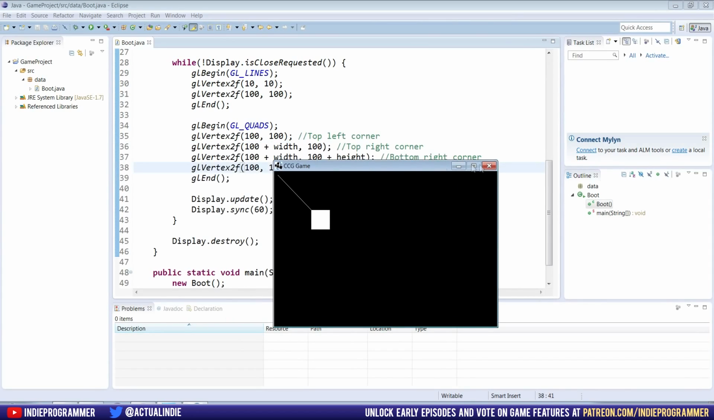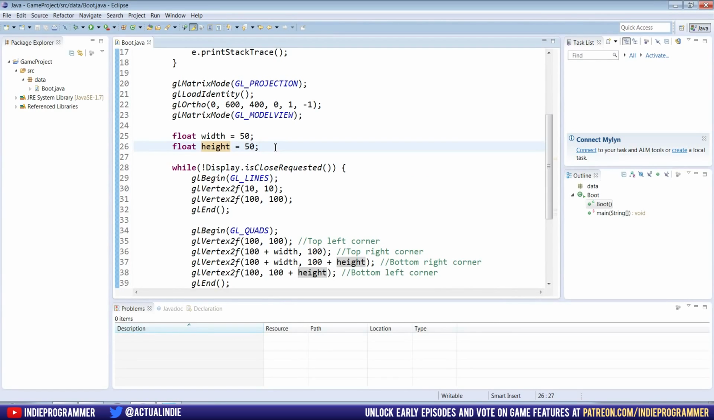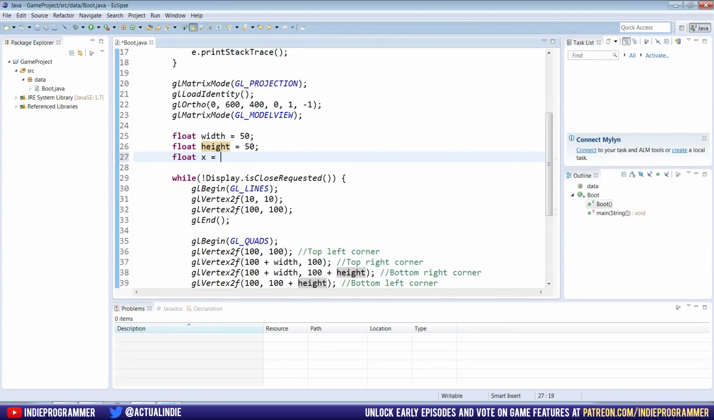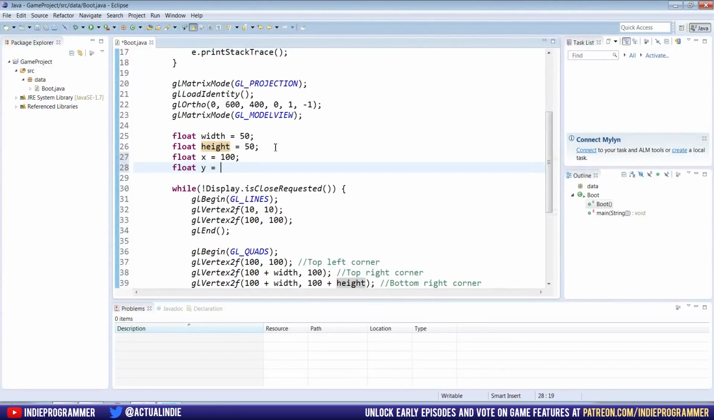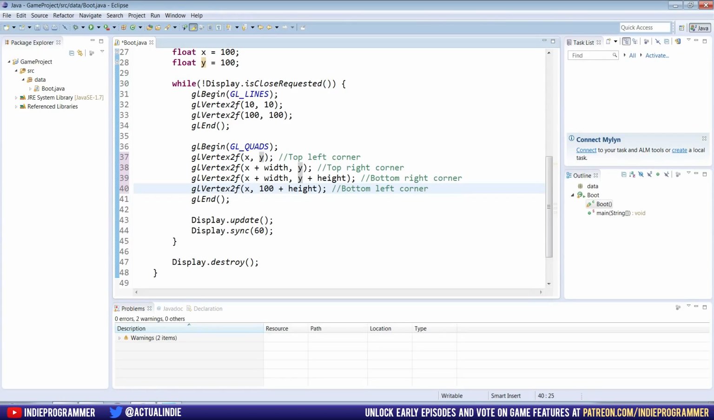Okay, and you can see that worked. And then there's one more thing we could do to abstract it even more, and that's make the position. So float x and y equals 100. And let's go down to where we draw it. And we're going to start the square at its x and y position. The x-coordinate is going to be the x plus the width. The y-coordinate is just the y. This is x plus the width, and this is y plus the height. This is the x-coordinate, and this is y plus the height.